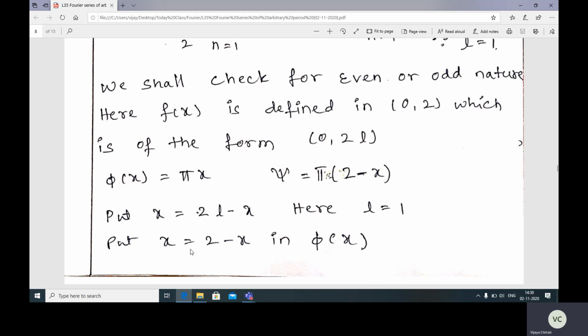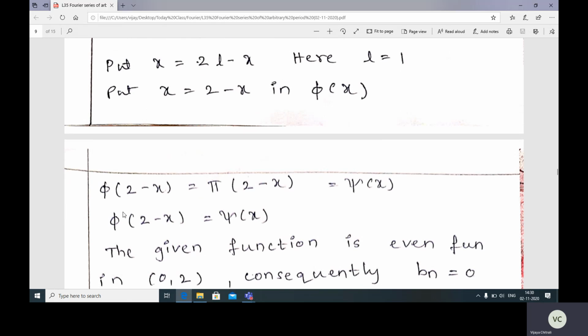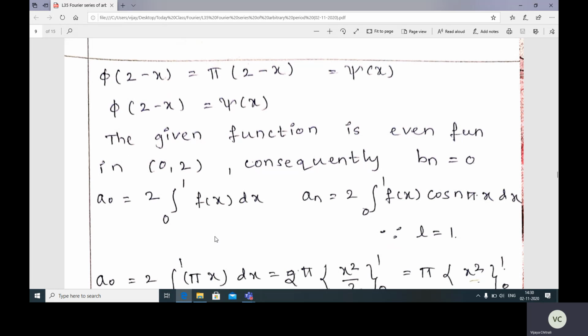So in place of x, 2 minus x, in phi of x. So phi of 2 minus x is nothing but psi of x. So phi of 2 minus x is psi of x, which means the given function is an even function in the interval 0 to 2. So obviously bn will be 0.